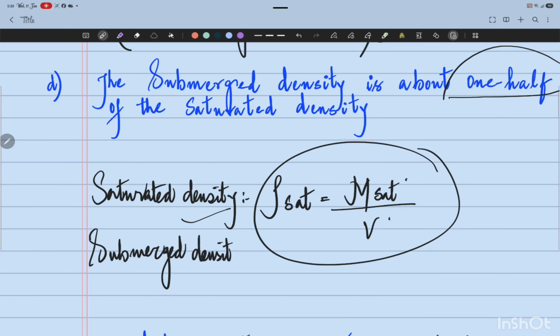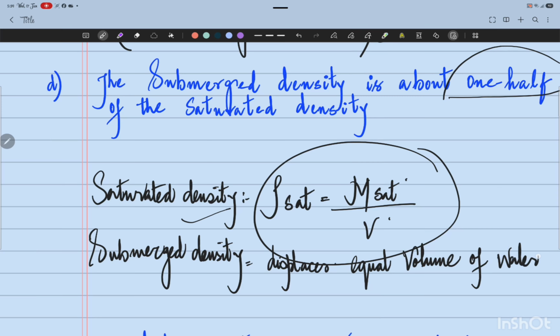Submerged density: when the soil exists below water, we can say that it is in submerged condition. And when a volume of soil is submerged in water, it displaces an equal volume of water.